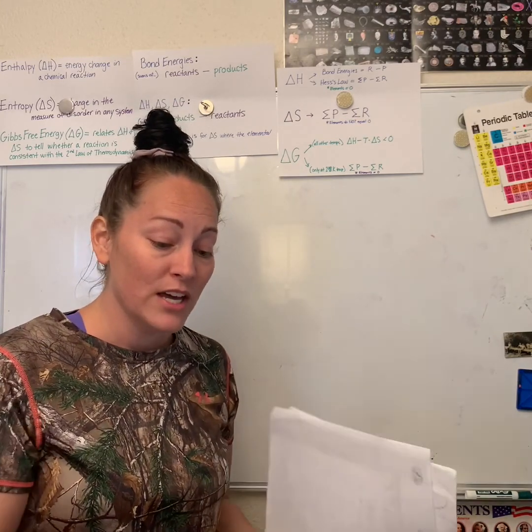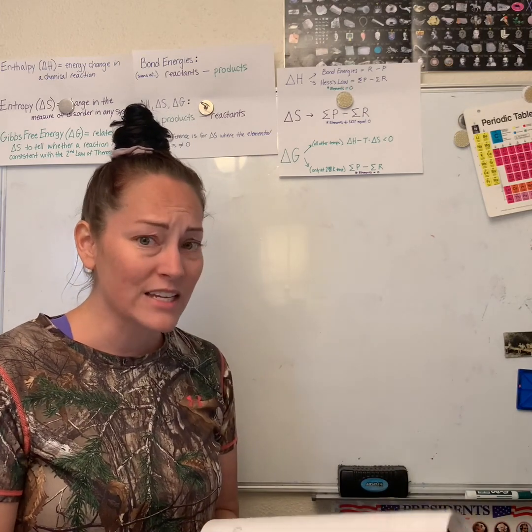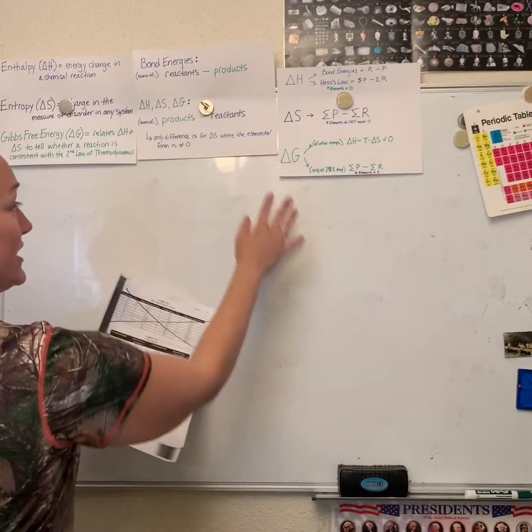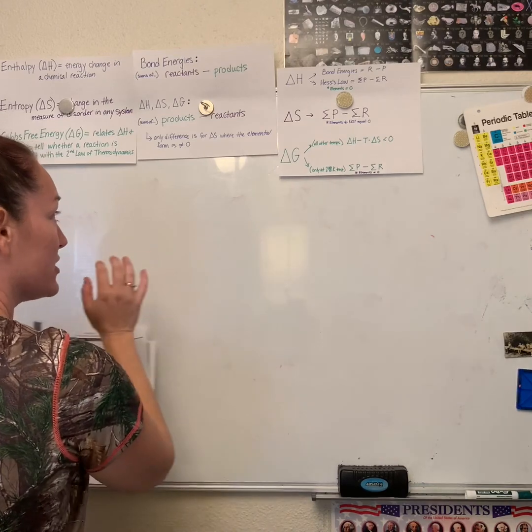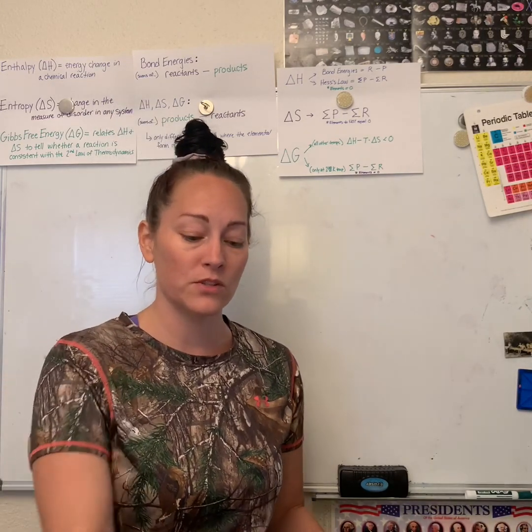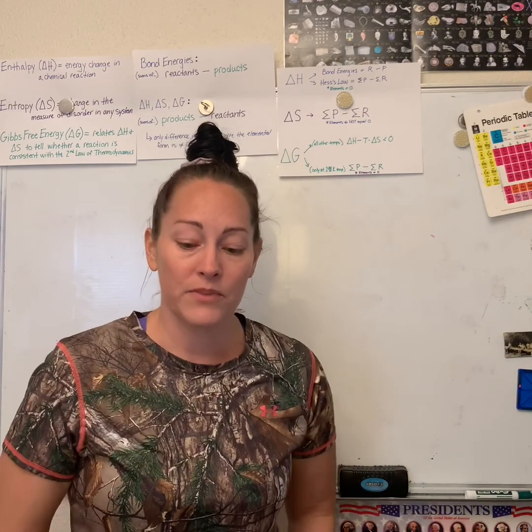So for 13.10, you're literally going to do exactly the same thing. They give you an equation, and they say, okay, now calculate the change in entropy, the change in disorder. You're going to do exactly the same thing. Take your product side, and you subtract your reactants. It's exactly the same, okay? The only difference is if you come across an element, which in this one you don't, there's no just raw elements, then you would have to have a number for that, okay? We'll get to that in our practice problems. This one's fine. Go ahead and do it, and then we're going to keep going.